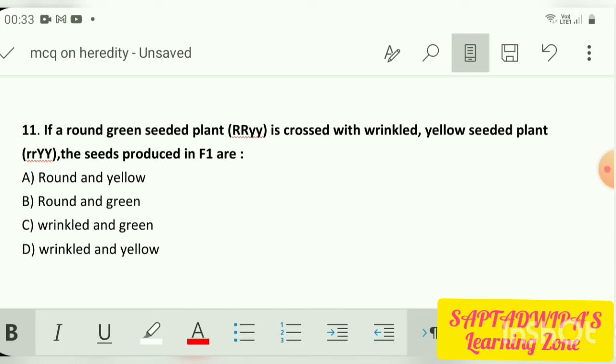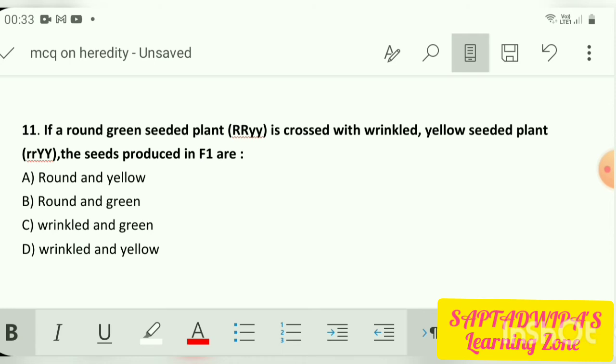So what characters will we get in the F1 generation? In the F1 generation, always remember that the dominant characters rule. So obviously round will be the first character, and yellow will be the second character. So our answer is round and yellow.